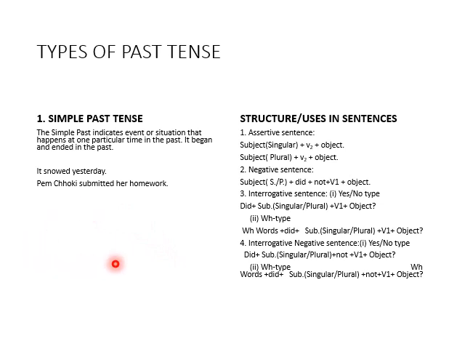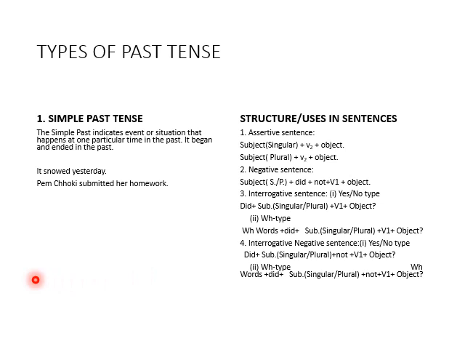The action of snowing happened yesterday. This action began and ended in the past. The act of falling snow occurred in the past, yesterday. It began and ended.